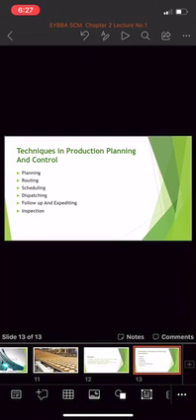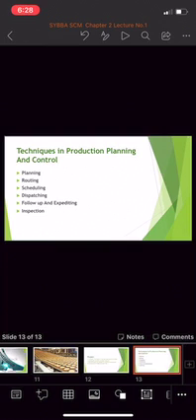Next is the dispatching. The term dispatching refers to the process of implementation of plan. It involves putting the plan into effect by issuing orders. It is related with starting the process and operations based upon route sheet and schedule charts.